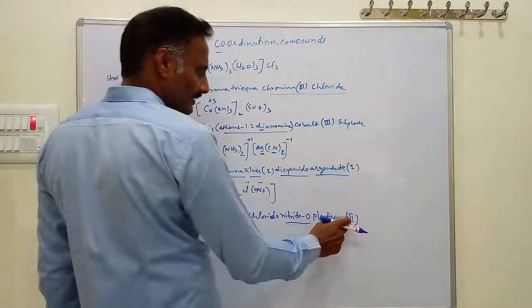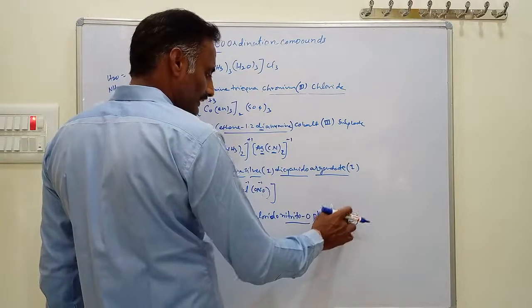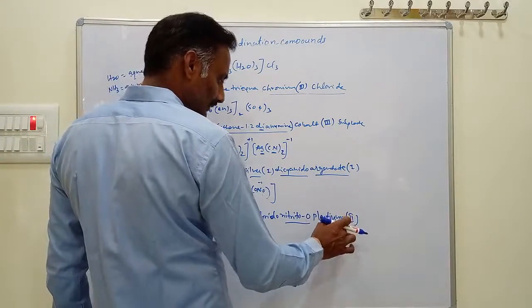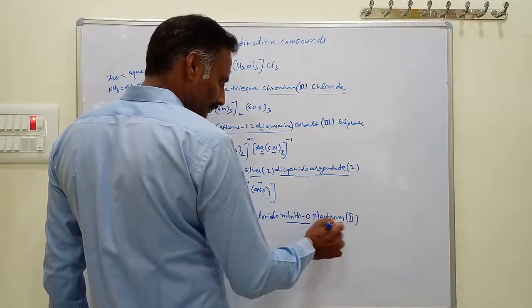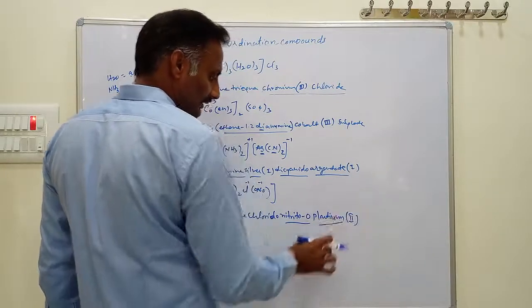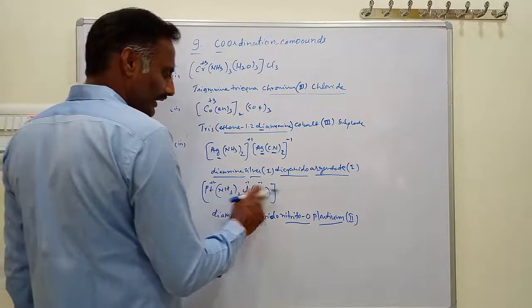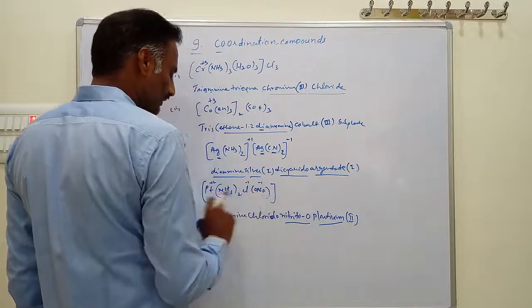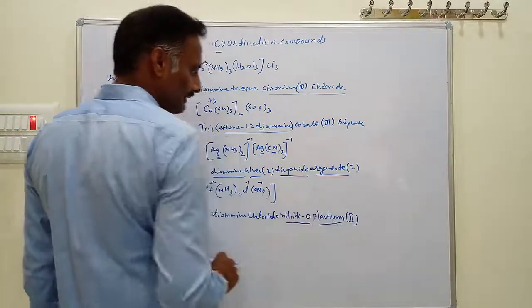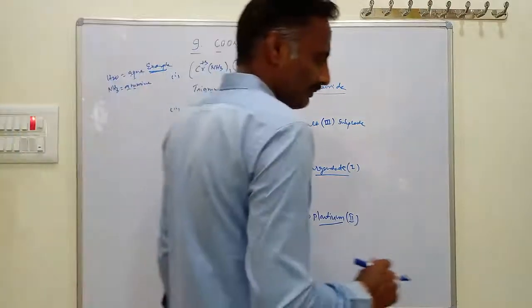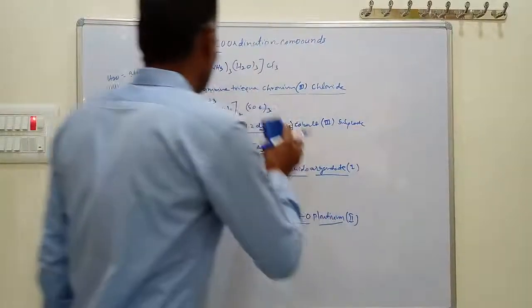Here the Roman numeral indicates the oxidation state. The oxidation state of the metal is written in parenthesis after the name of the metal. So it is diamminechloridonitrito-O platinum(II). Similarly, practice the IUPAC names of the compounds.